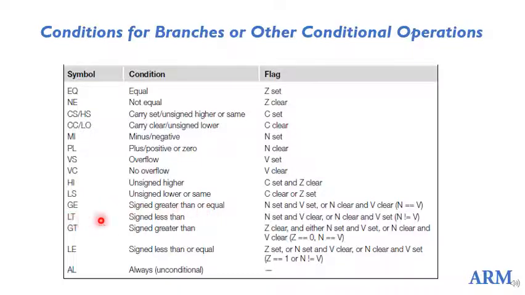LT is signed less than. GT is signed greater than, and LE is signed less than or equal to. Then AL stands for always, that is unconditional. Just B can also be replaced by BAL, that is branch always.